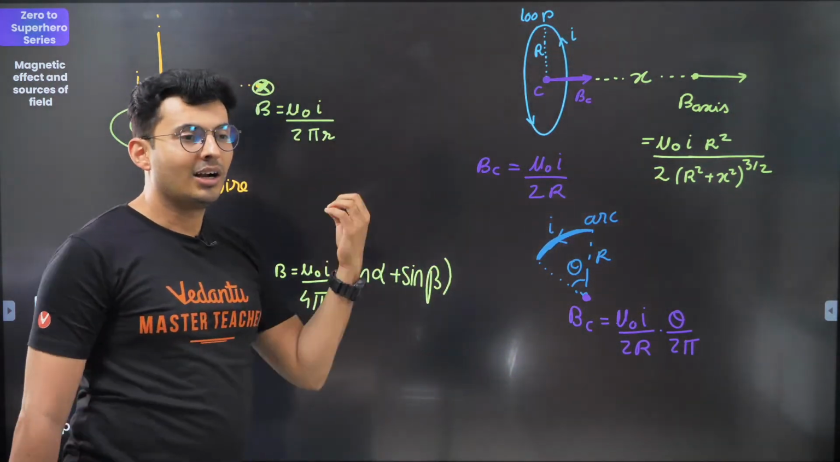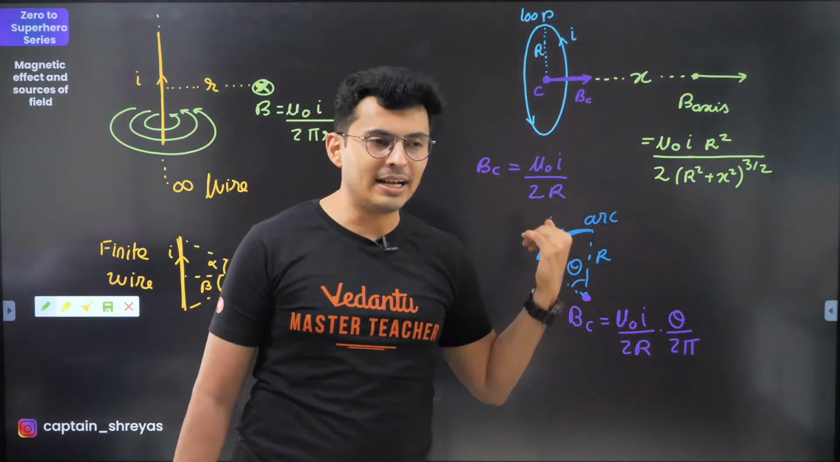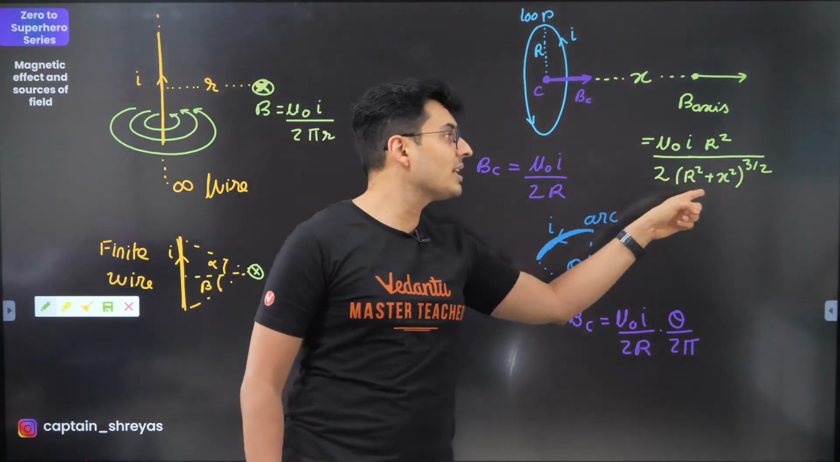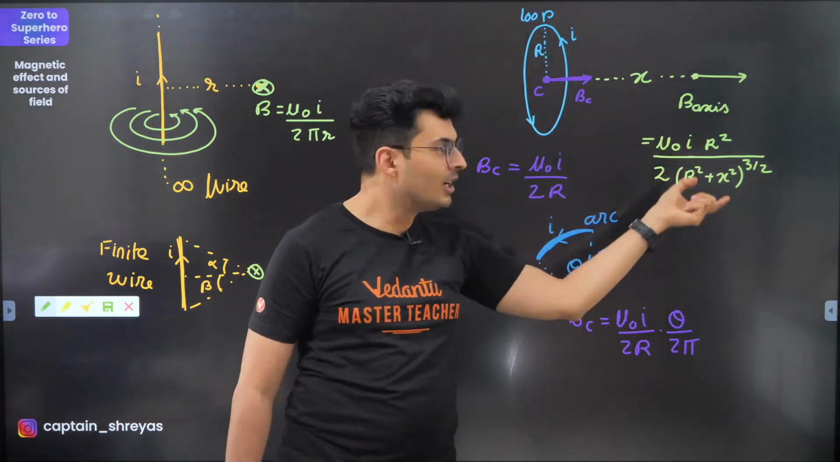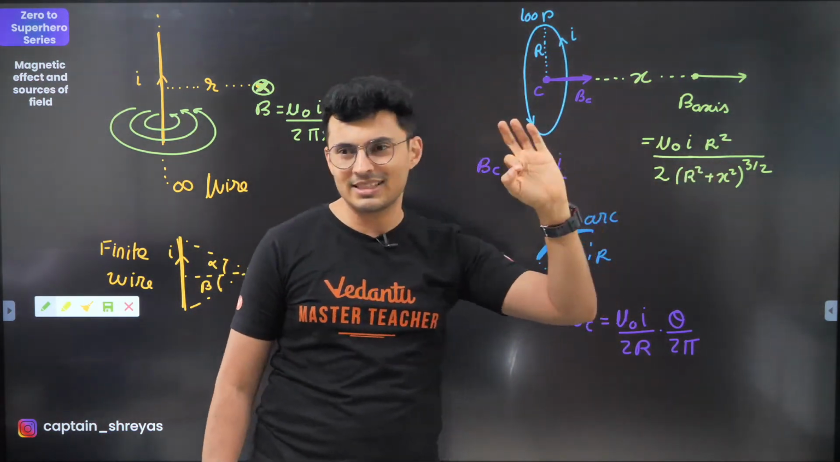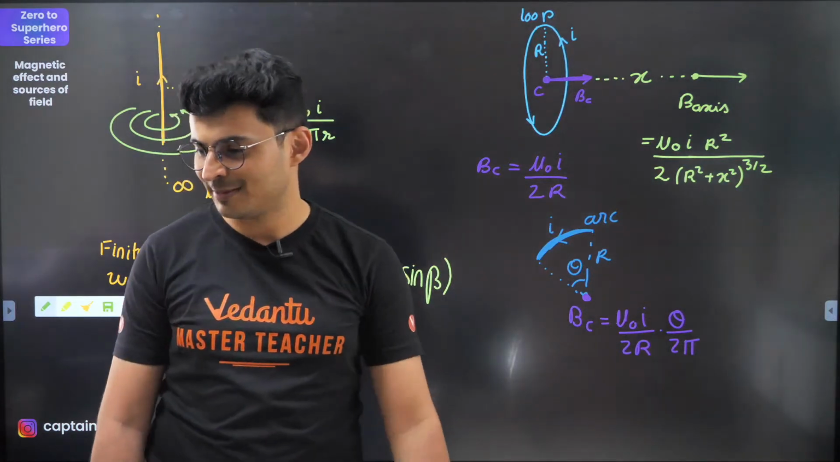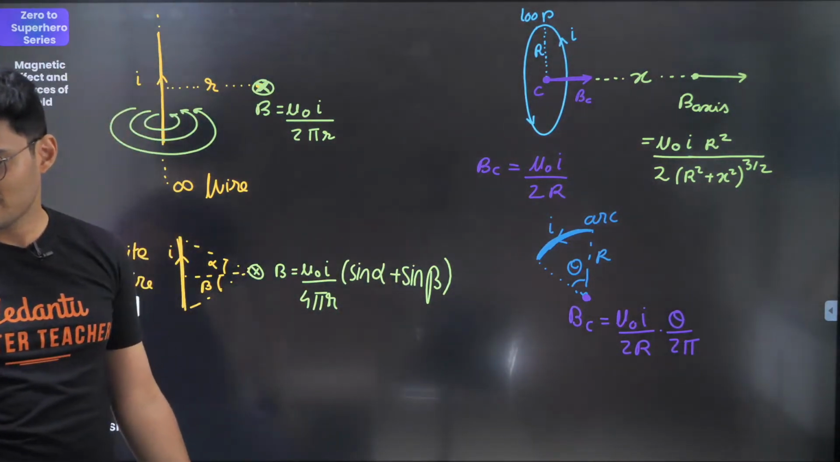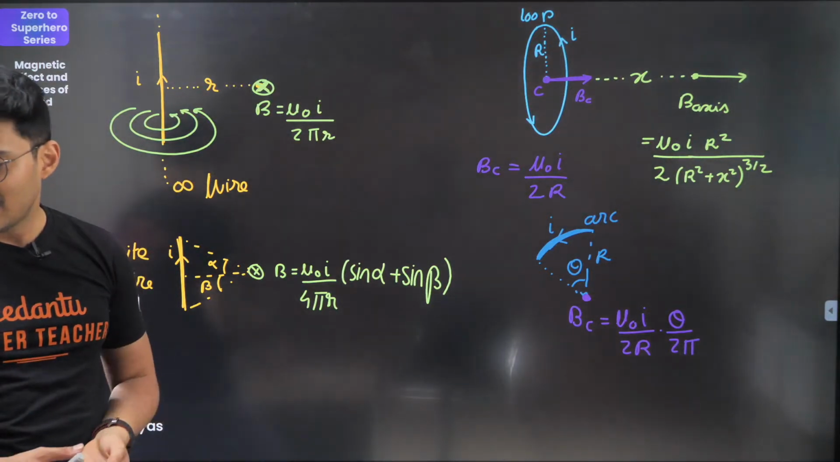K, Q, then X, and then you had R square plus X square raised to 3 by 2. So something raised to 3 by 2 was there, I remember. So in this formula also, R square plus X square raised to 3 by 2 will be there. Yes, you can remember it in terms of cos theta also. Okay, I hope this is clear.